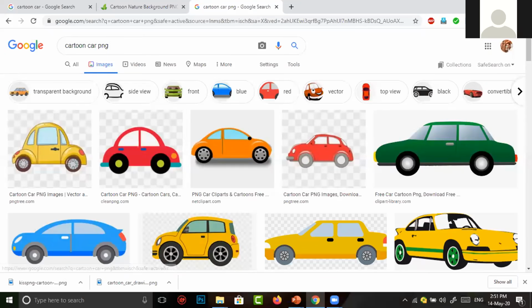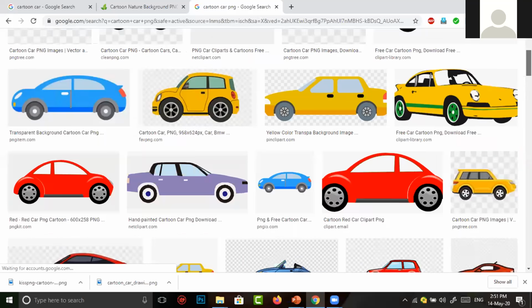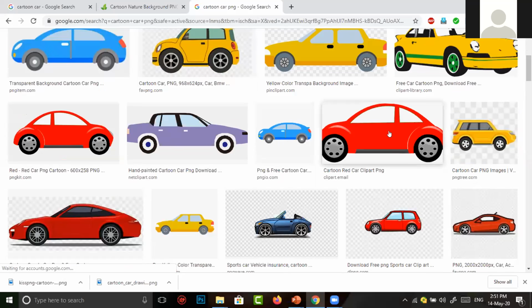Many cars are there. I want to choose a car without a background. Yes, I want to check this car.